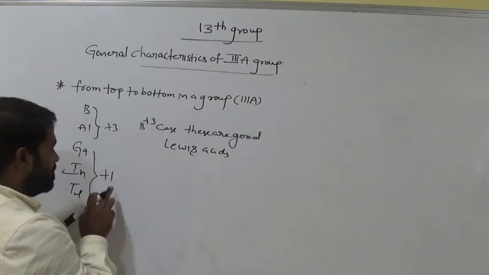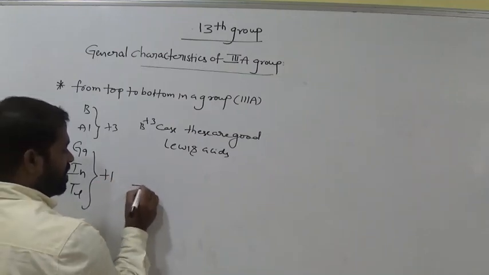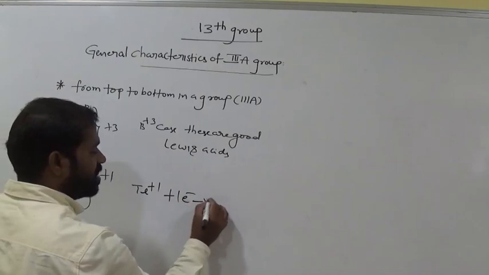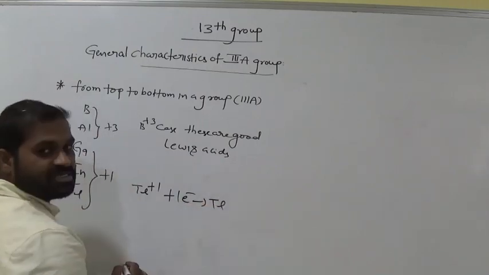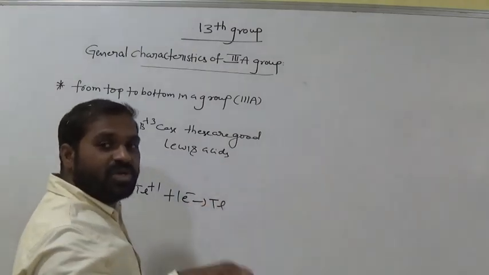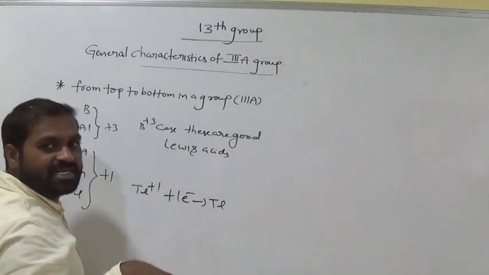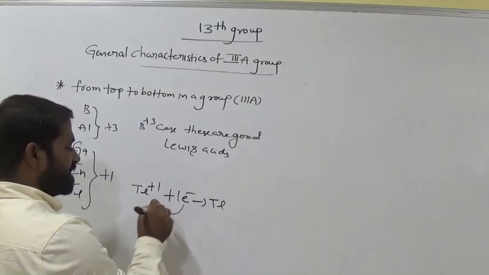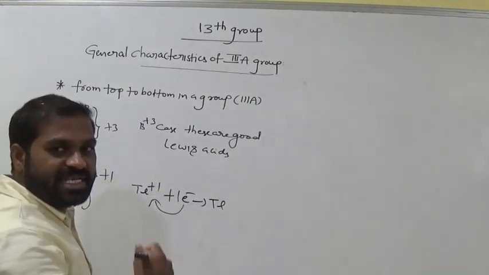So if thallium +1 is the stable oxidation state, it needs only one electron to become thallium atom. Gaining 2 electrons is what makes a Lewis acid, but here it gains only 1 electron. So does Lewis acidity decrease or not?